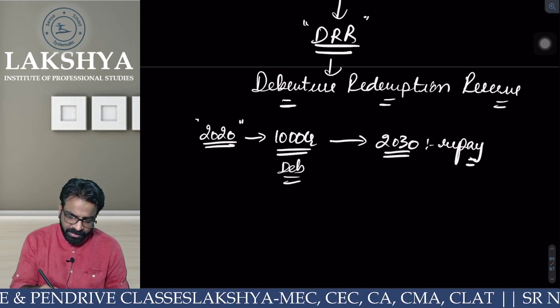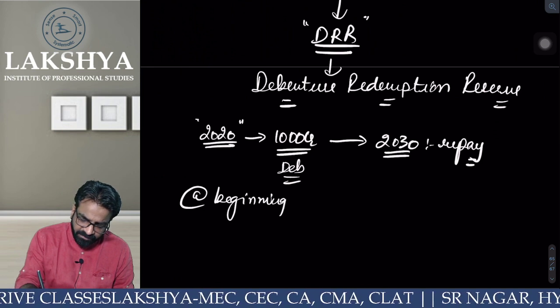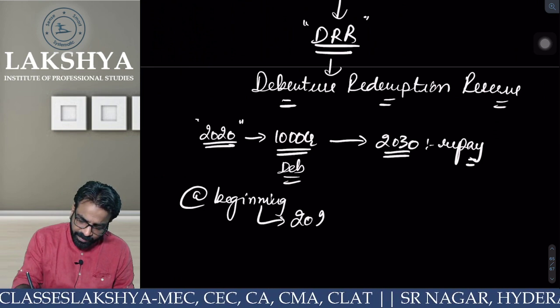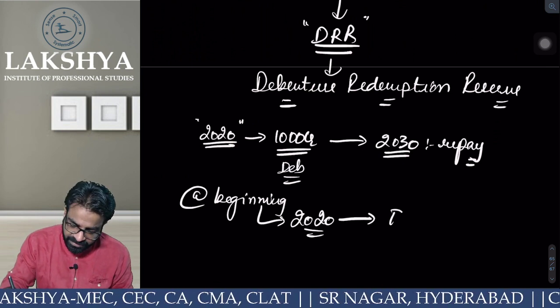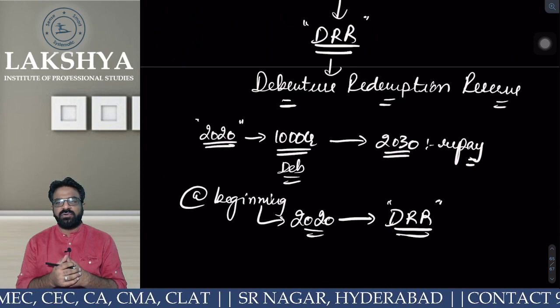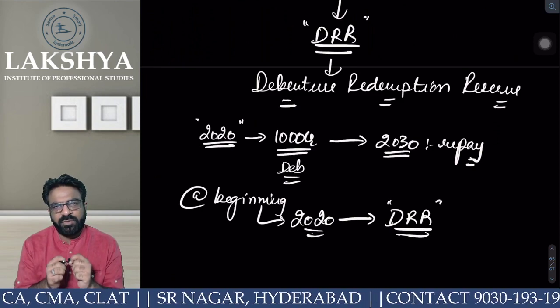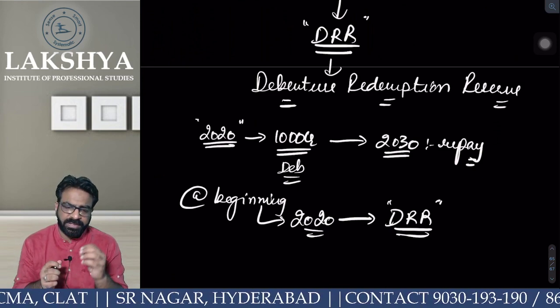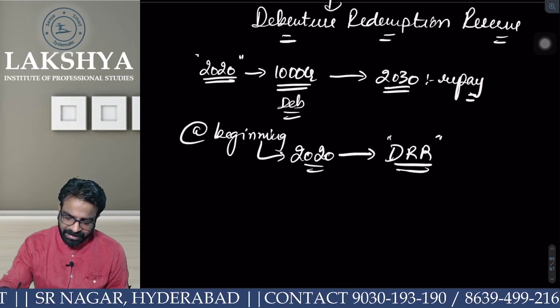So what we'll do is, right at the beginning only. Now tell me, what do you mean by beginning? Which year? 2020. Right at the beginning only, we are going to create one reserve that is called DRR, known as Debenture Redemption Reserve. So right in the beginning of 2020, when we have issued the debentures, from there itself we have to create one reserve called DRR. Are you getting the point?